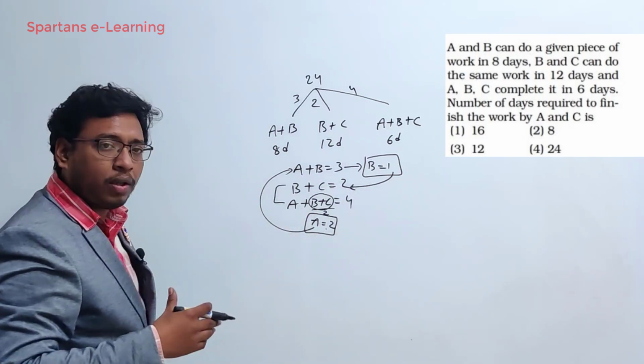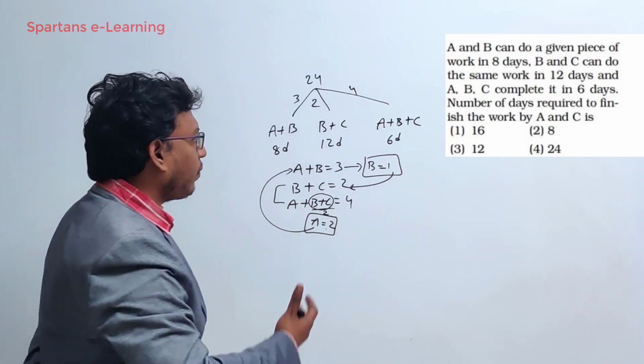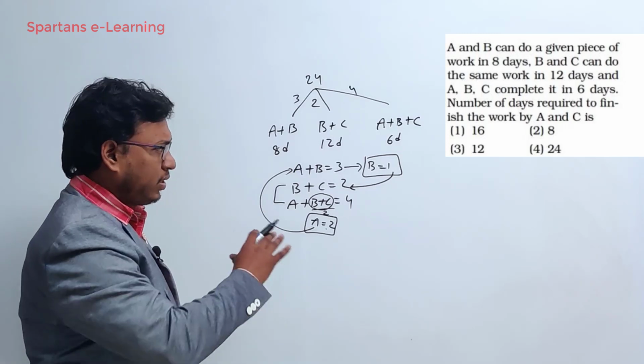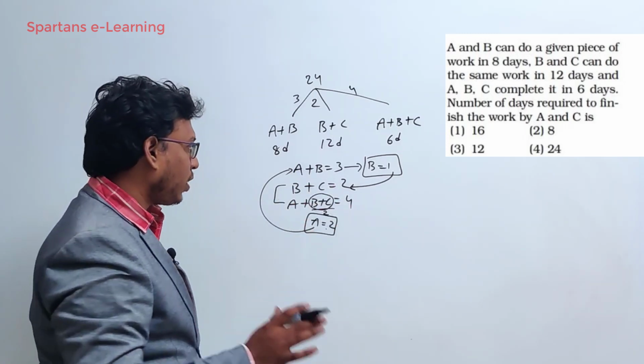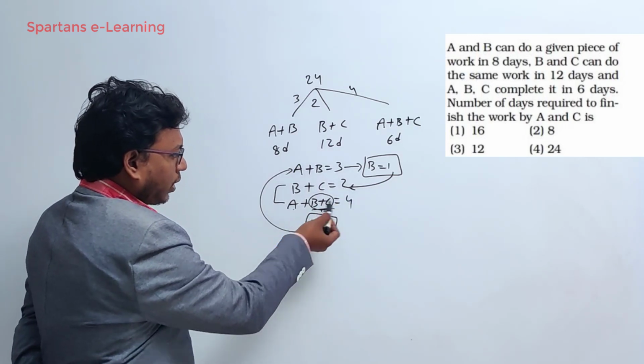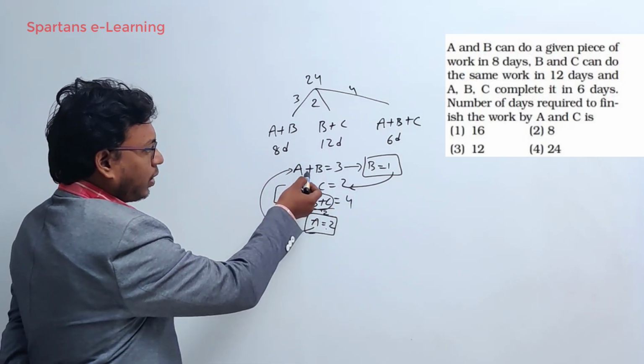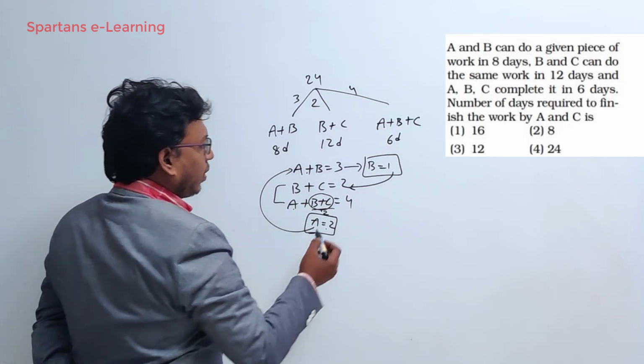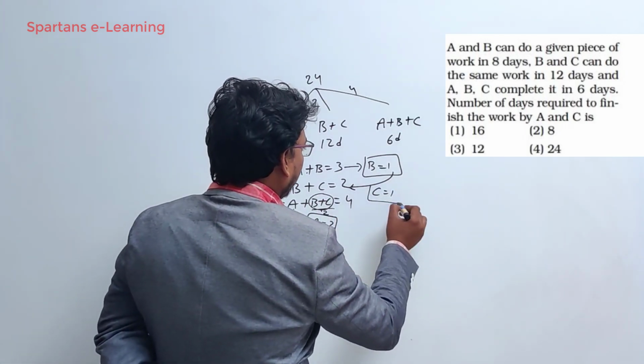Just don't solve these equations blindly. As and when you see the equations, don't just blindly solve all of them. Don't make that mistake. Try to be smart. So B plus C is 2, put 2 here, you'll get A is equal to 2. Put 2 for A here, you'll get B is equal to 1. Put 1 here, you'll get C is equal to 1.